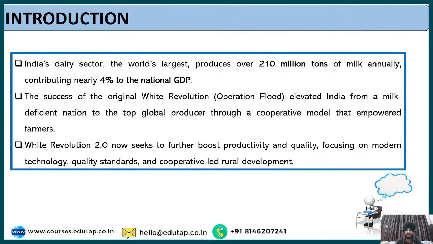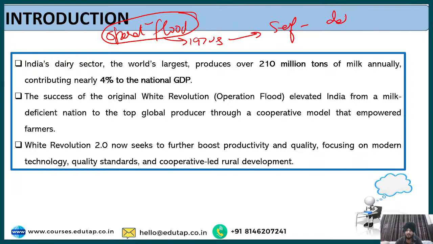Fine. So when we talk about white revolution, it refers to the successful operation of the Operation Flood program of the government. And what is this Operation Flood related to? Basically it is a dairy development program that was launched in the 1970s. And why was it launched? So that India can become a self-dependent nation in terms of milk production. And this white revolution basically connotes the spirit of this Operation Flood.